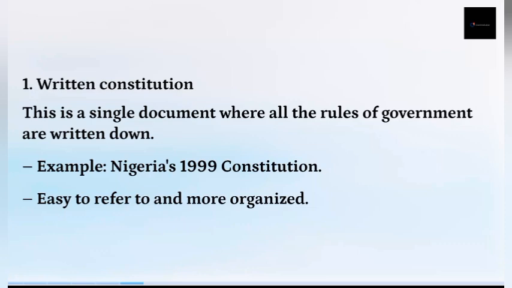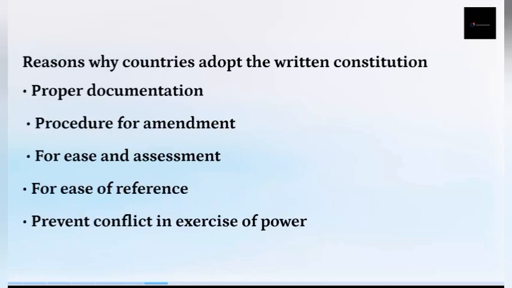That's it. So we go to the reasons why countries adopt a written constitution. Why do countries adopt a written constitution? The reason is for proper documentation. It allows for proper documentation and entrenchment of fundamental human rights, like we stated in the features. The people's rights are written there, so that when they are violated, they know what to do to remedy it. So it's for proper documentation.